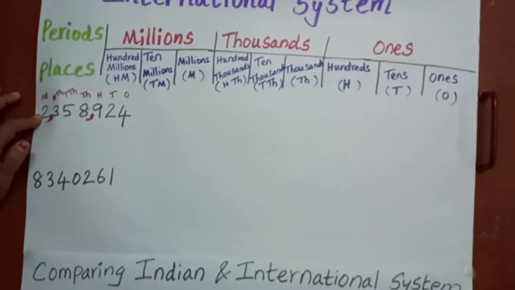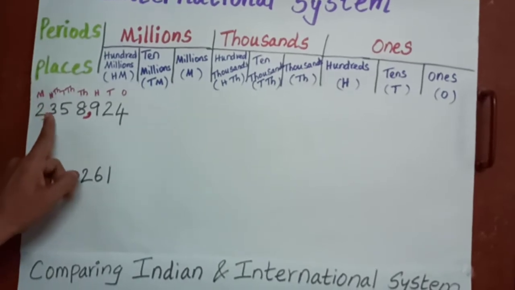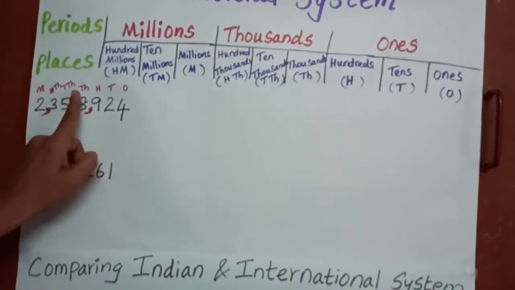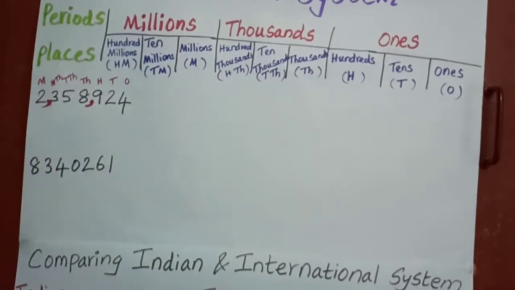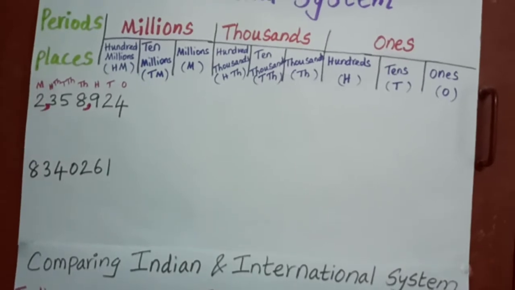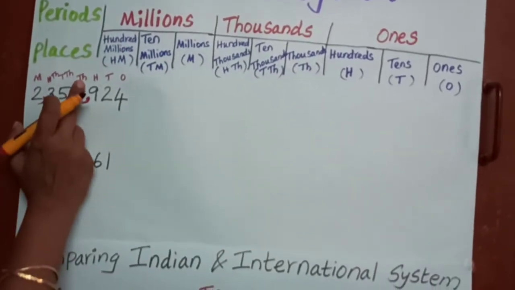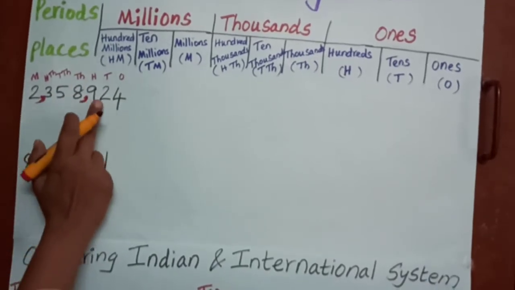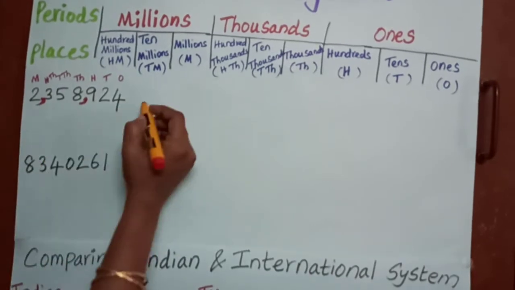So how can I read this number? 2,358,924. I will read again: 2,358,924. Shall we write the number name?